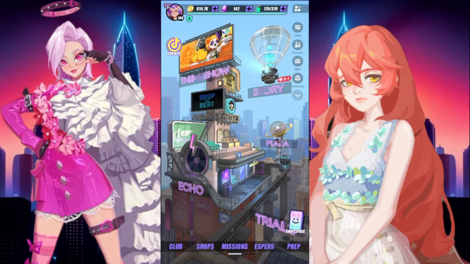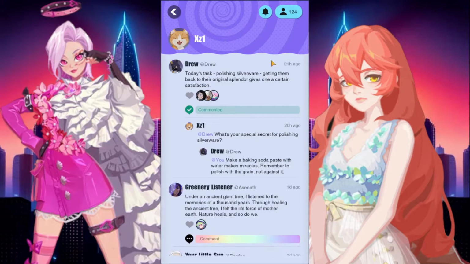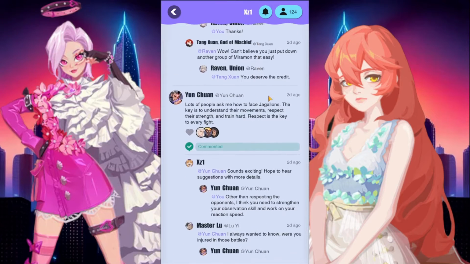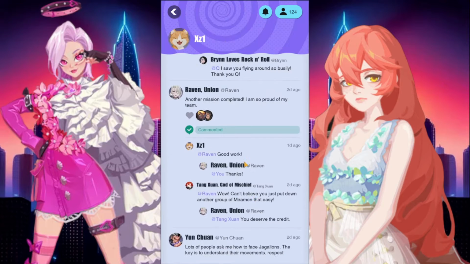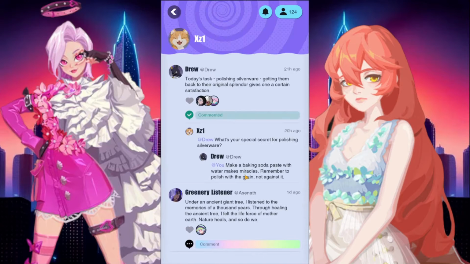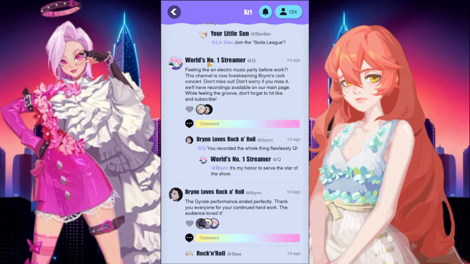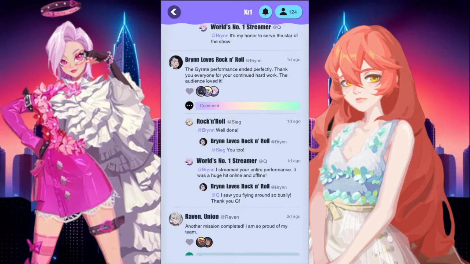So what is Dislyte's SwiftSpace? SwiftSpace is a story, Twitter-esque type interface where you get to interact with espers, and it adds a layer of depth if you like the story or talking to the espers. It makes them more three-dimensional instead of two-dimensional, like art-wise. It gives them another layer to their personality, if you like that stuff.